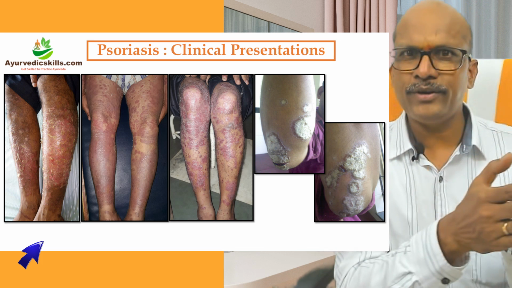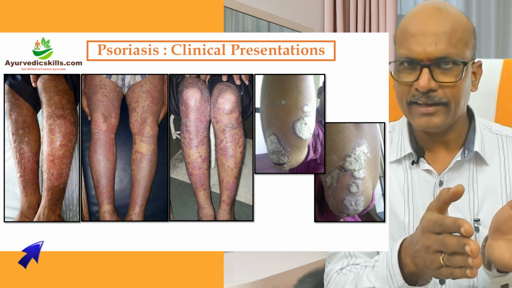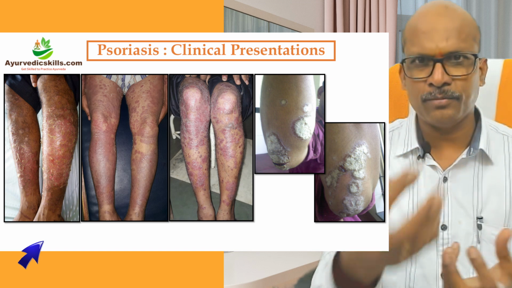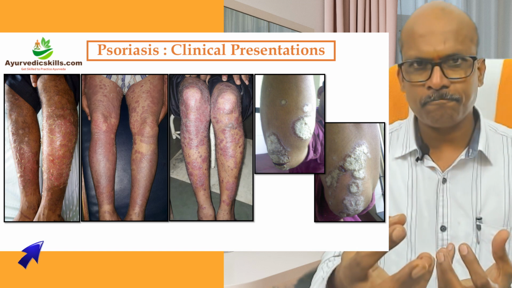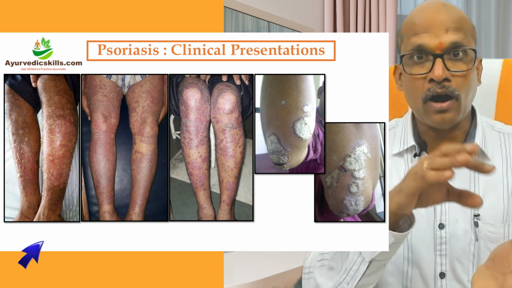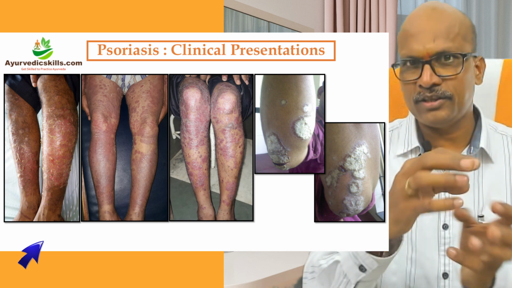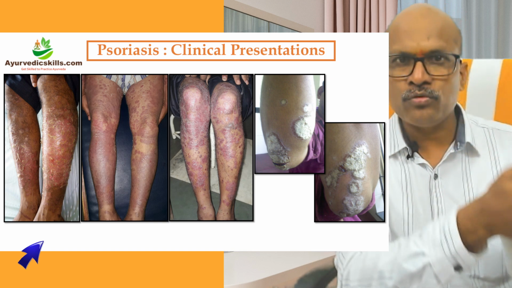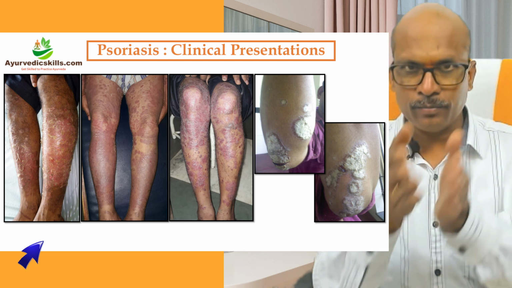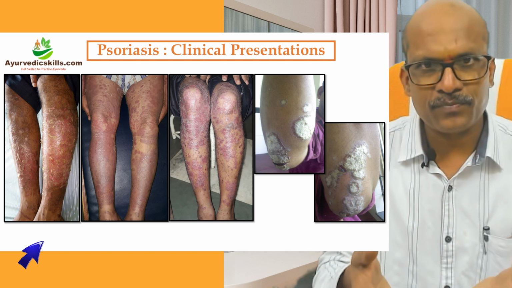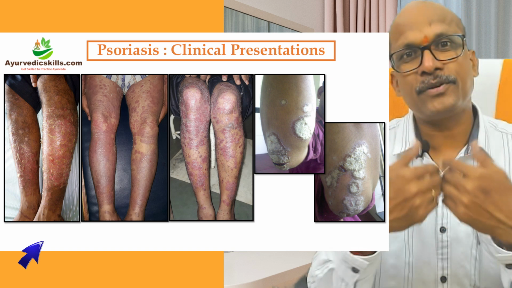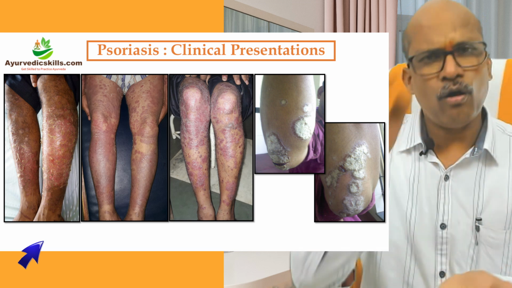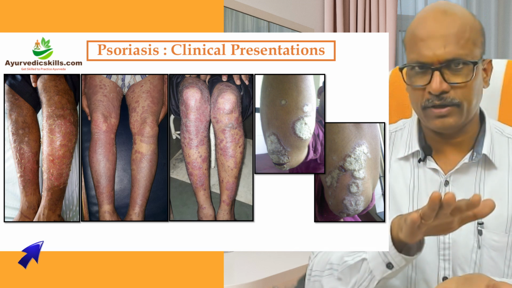Because in the text we get Samanya Chikitsa, right? In the text we do not get that Sidma Chikitsa is this, Ekakushta Chikitsa is this, or Kitiba Kushta Chikitsa is this. No, we don't get it like that. We get Samanya Chikitsa only. Breaking that Samanya Chikitsa, or understanding it, what should be suitable for Sidma, what is suitable for Kitiba, that makes the difference. And particularly, for what type of presentation of Sidma, which type of treatment or which type of medicine should be used, all this depends on the dosha assessment, right?